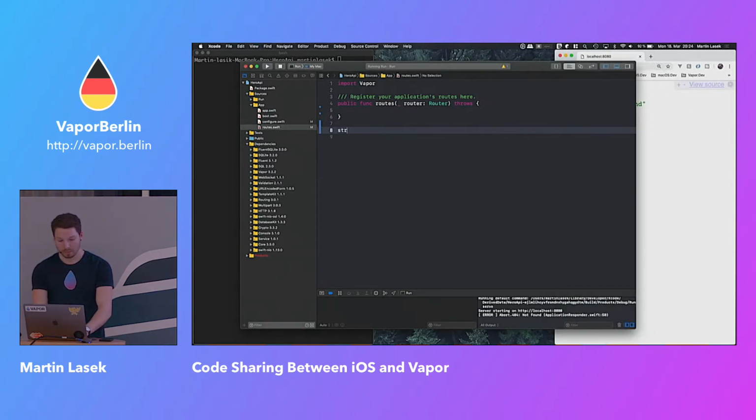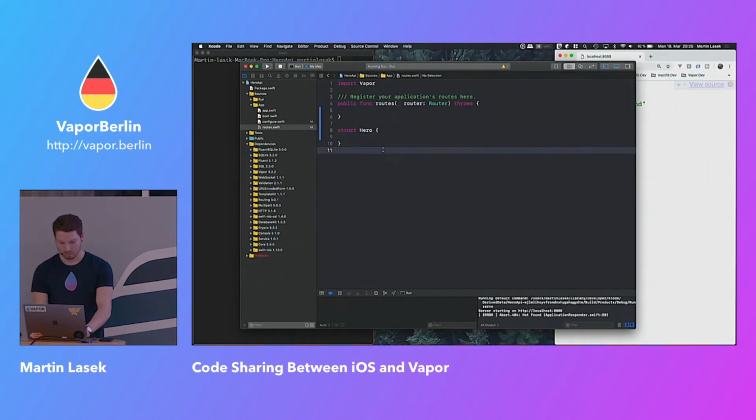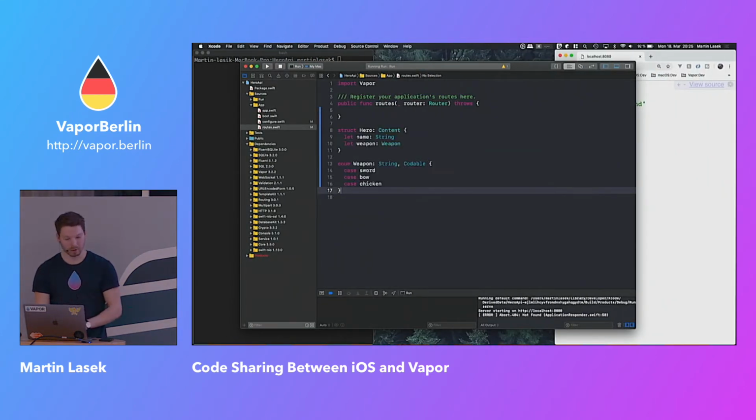Okay, let's define a hero struct, and let me just copy from here for simplicity. So we have a hero struct. We have to conform to Content, in order to be able to return that hero struct. We have just a simple name, and we have a weapon for that hero, defining the weapon down here: sword, bow, and chicken. Although Link was never able to use that chicken, it was very harmful for him. And so conforming to String, Encodable to also be able to map to JSON.